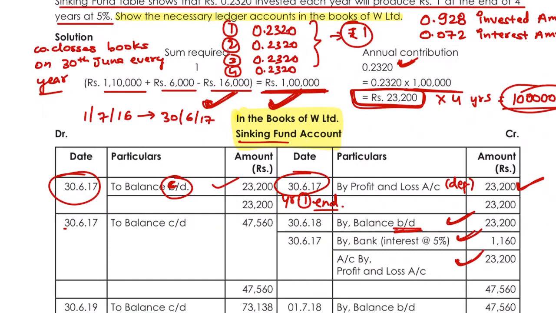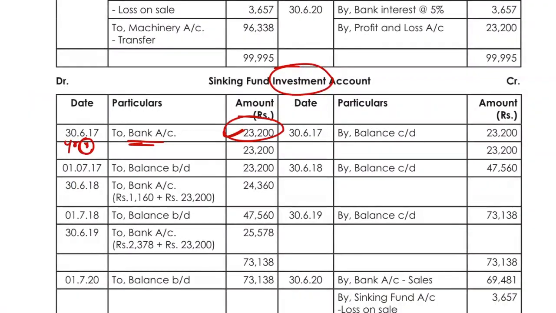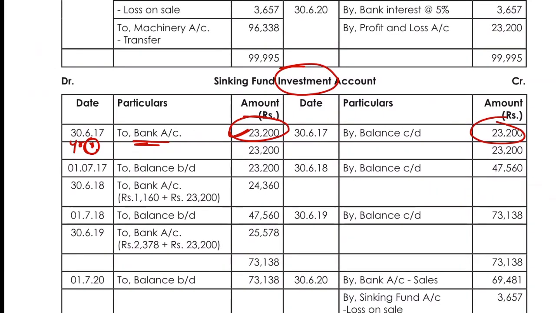So what is the balance at the end of year two? Now we are at the end of year two, so the balance carried down here would be 47,560. Now let's see the investment account. We first made an investment of 23,200. That would be the balance carried down to the next year. In the next year the balance will be brought down, obviously, but now you will receive the interest of 1160.